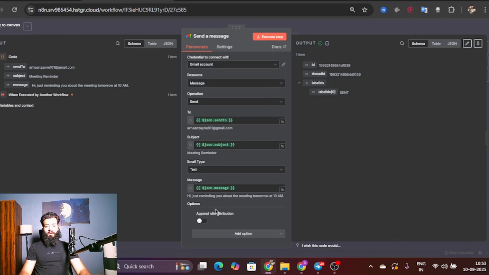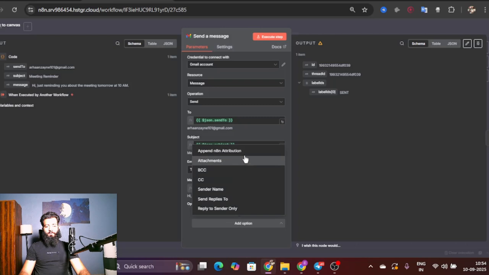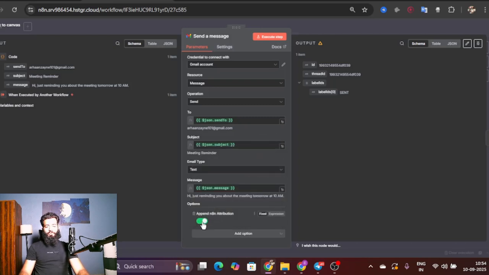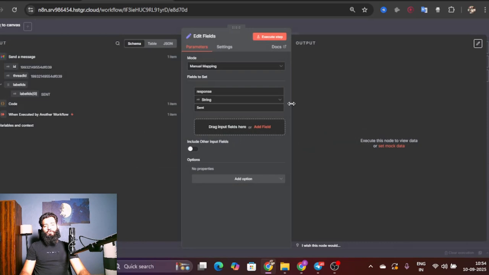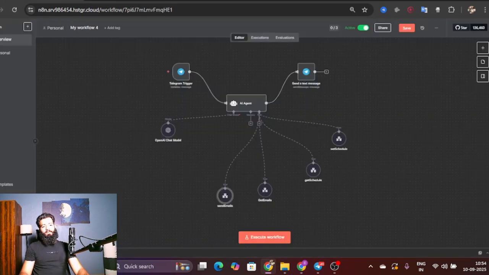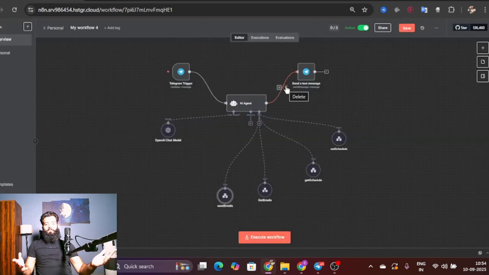By the way, just a simple detail over here. You have to add an option. Let me show you. You will see Append n8n Attribution. You have to switch it off, because if you don't, you will have a footer with a message saying it was sent automatically by n8n. You don't want that. It looks unprofessional, right? So there's that. Then we have Edit Fields to return the output. Yeah, easy. And then it goes back here, and then it goes back here, and sends you the message. We're good.